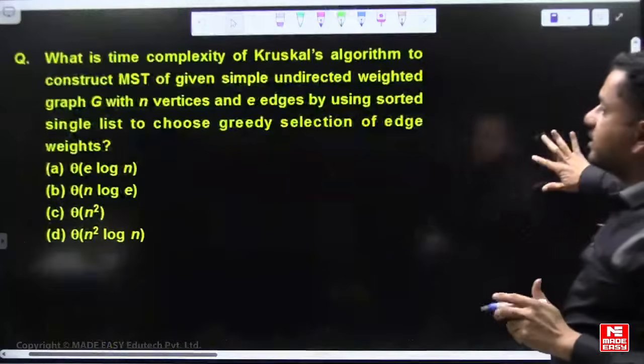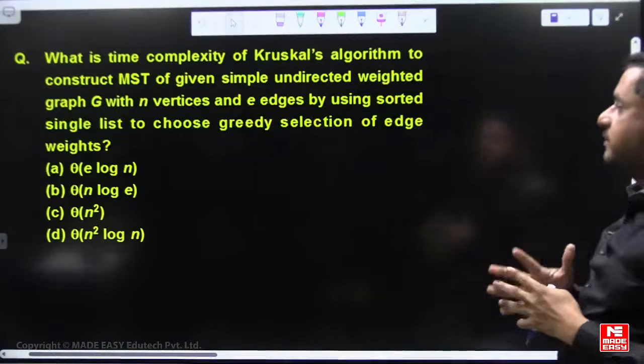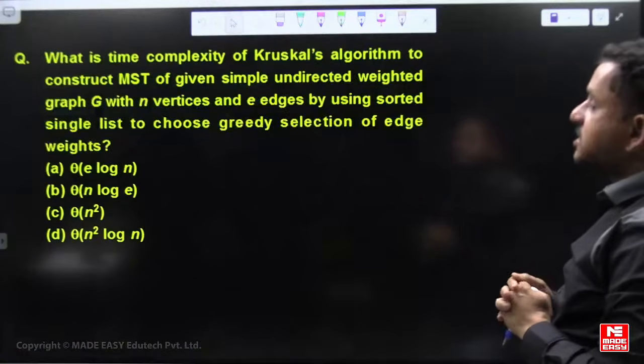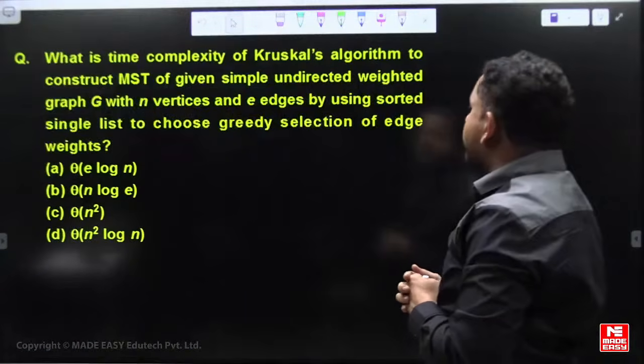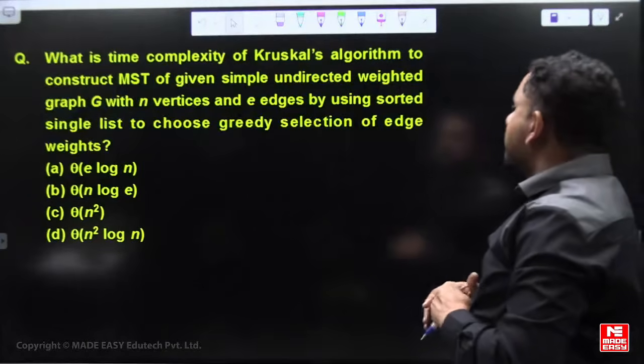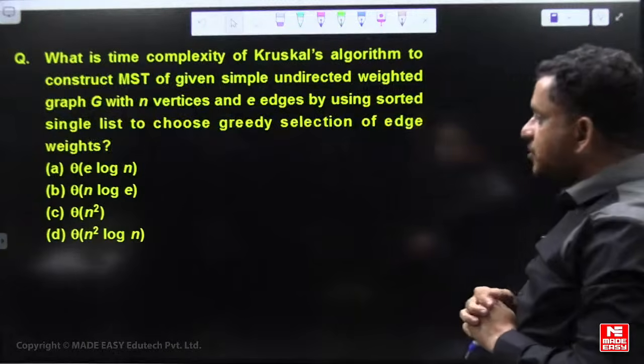Two more questions. Should I give the answer or explain? What is the time complexity of Kruskal's algorithm to construct the MST of a given simple directed weighted graph with n vertices and e edges by using a sorted single linked list?